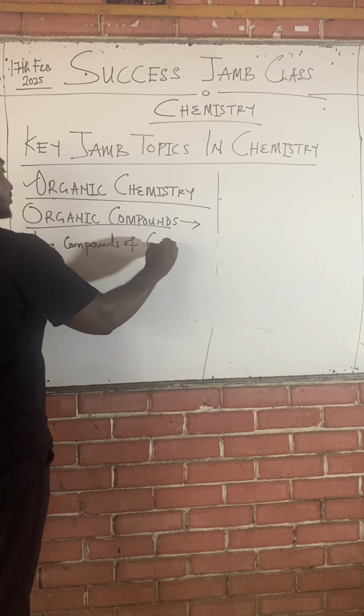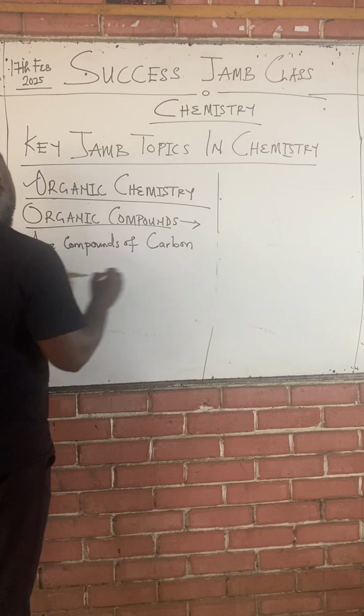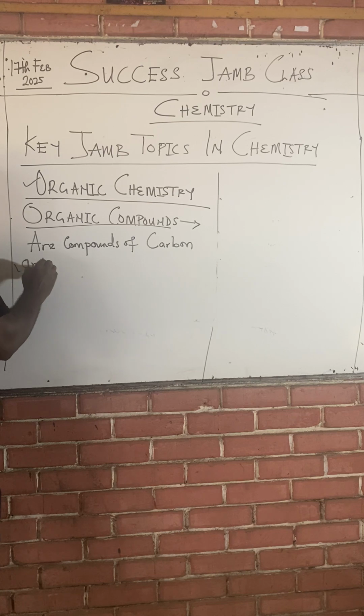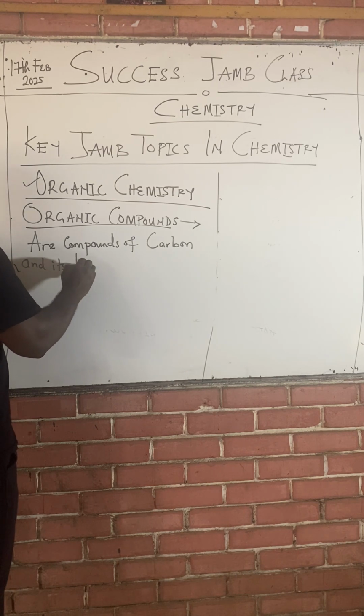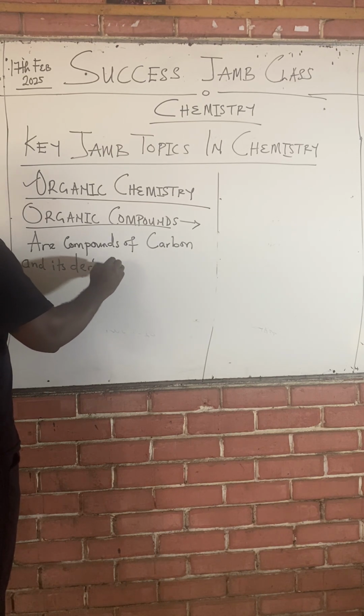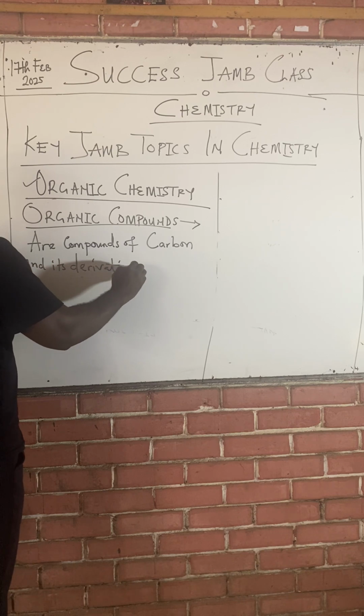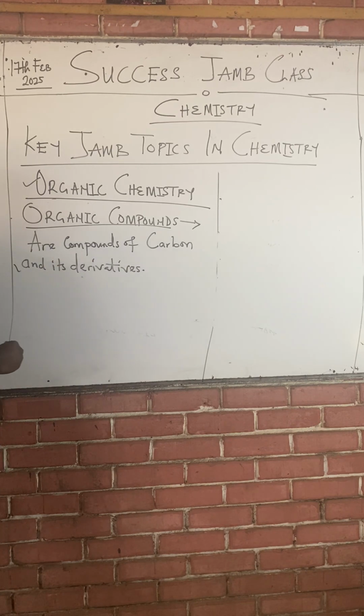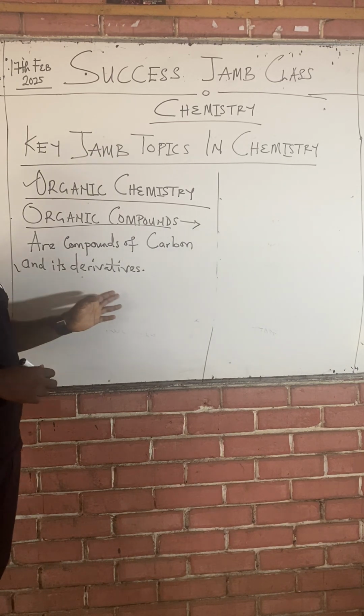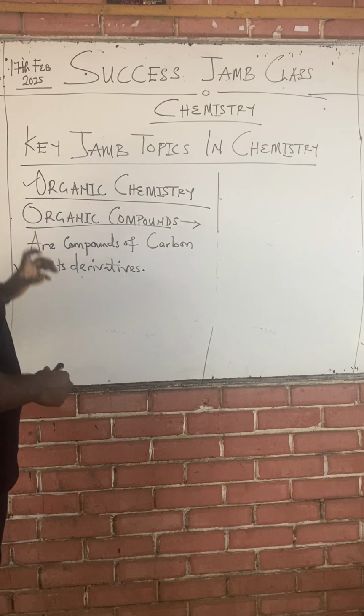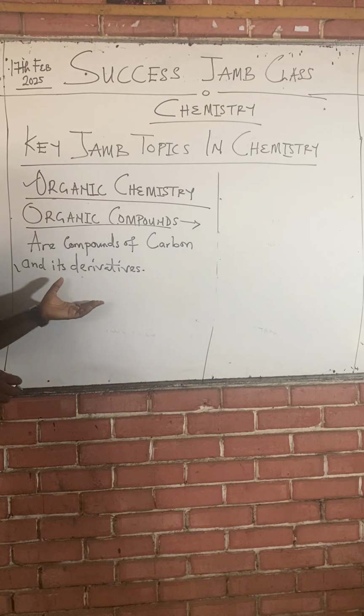Organic compounds are compounds of carbon and its derivatives. Very short definition of organic compounds.